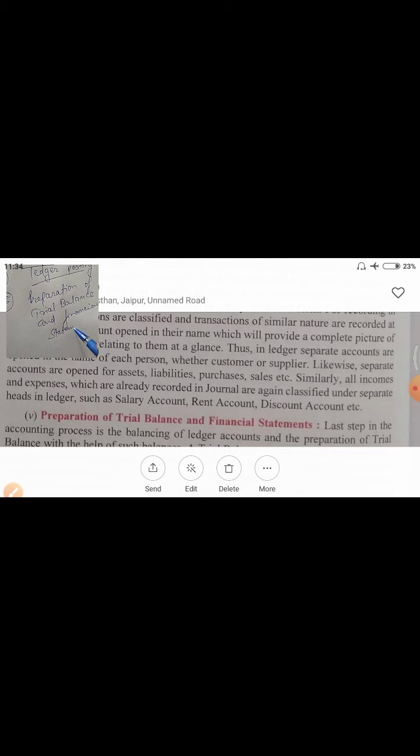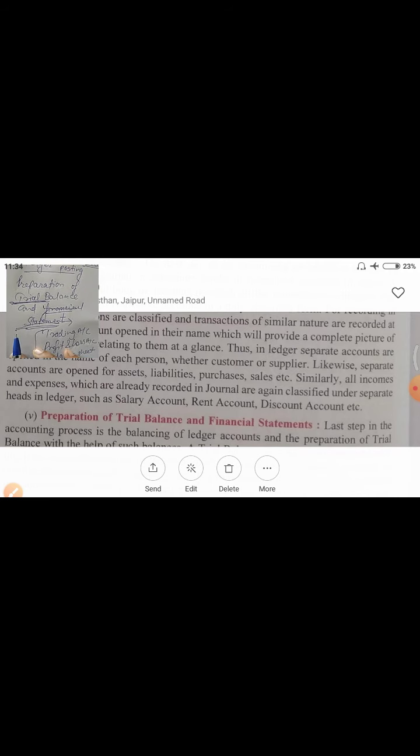Trial balance means it is a statement that checks the arithmetical accuracy of ledger accounts, and after preparing the trial balance, we prepare the financial statement that includes three statements, that are trading account, profit and loss account, and the third one, that is balance sheet. We prepare these three accounts in financial statement.